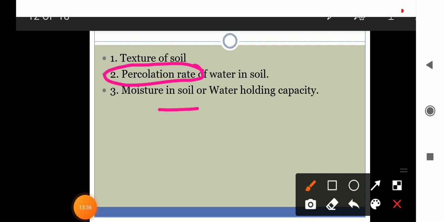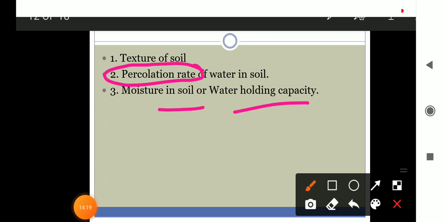Okay, then moisture in the soil or water holding capacity. The amount of water which is present in the soil depends on its water holding capacity. It means how much water it can hold. As the clay soil has the most, we can say the highest water holding capacity belongs to clay soil. It can hold the water for a long time. Sand has the least water holding capacity. As I told you, all the water will percolate through the sand, right?